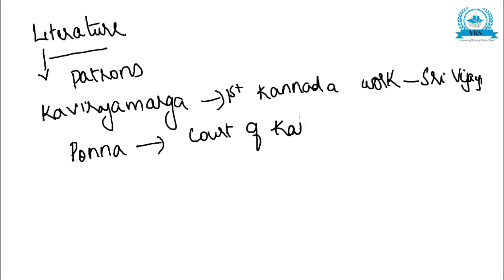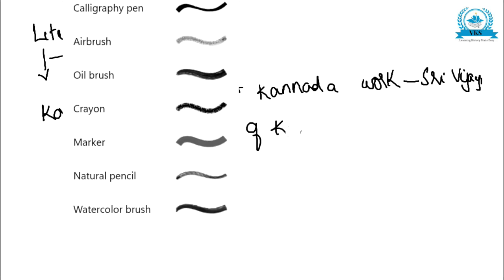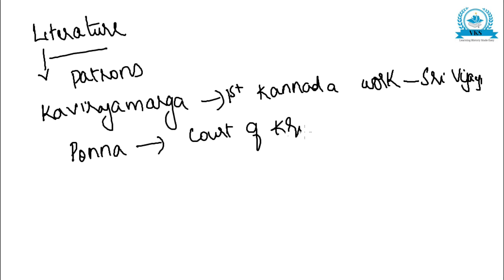Krishna III patronized Ponna, and he wrote many important works.